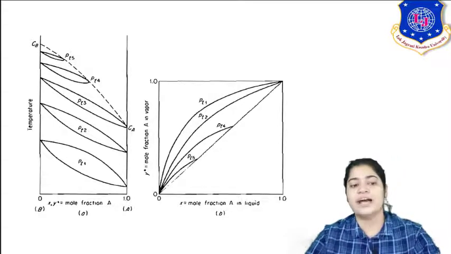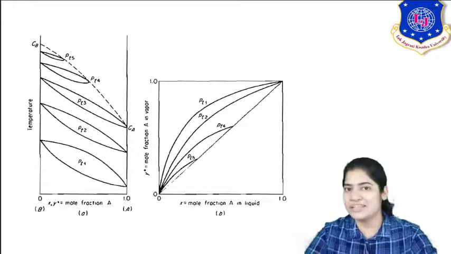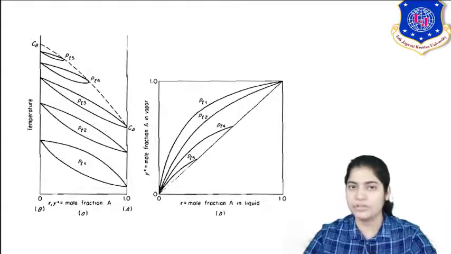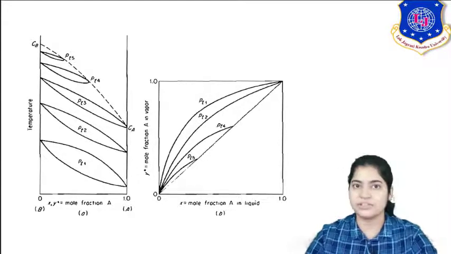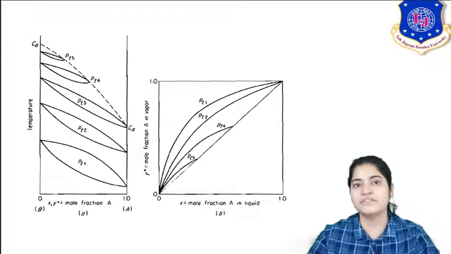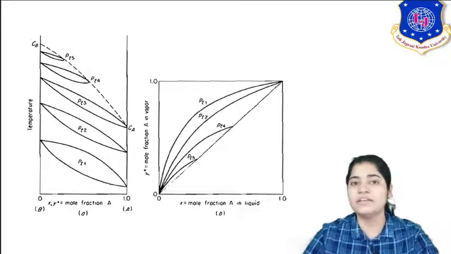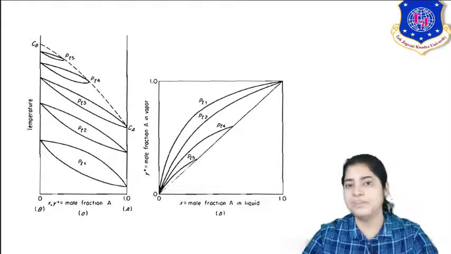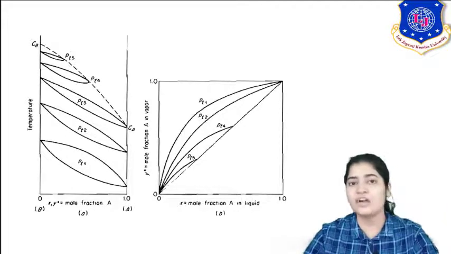So I can say that my PT3 was the critical state. See the effect of pressure on the equilibrium diagram. As I am increasing the pressure, I am reducing the chances of separation. I am making relative volatility less. I am decreasing the volatility, and because of that, the difference between vapor and liquid phase composition is decreasing. Hence now my distillation separation is getting difficult.